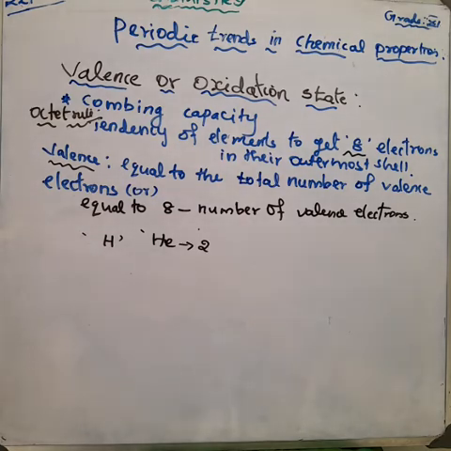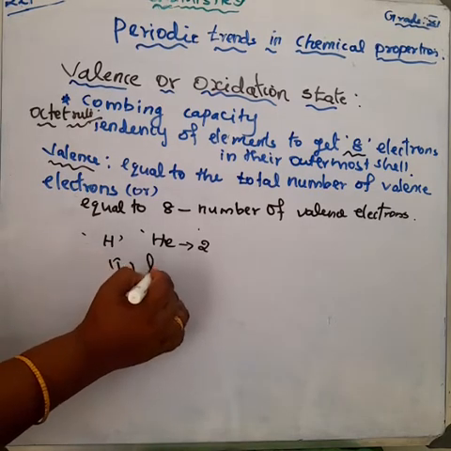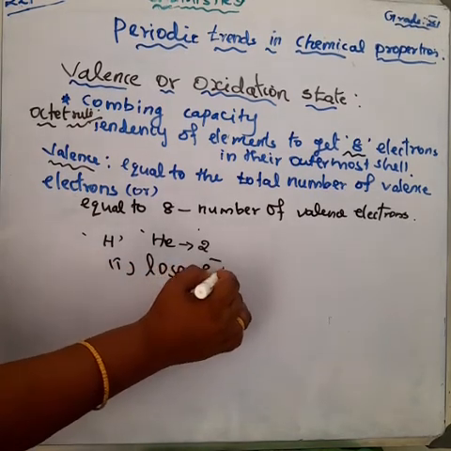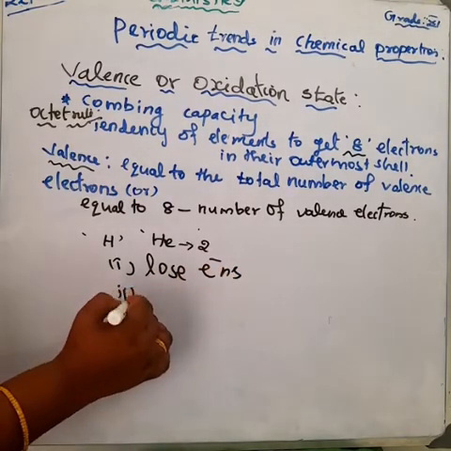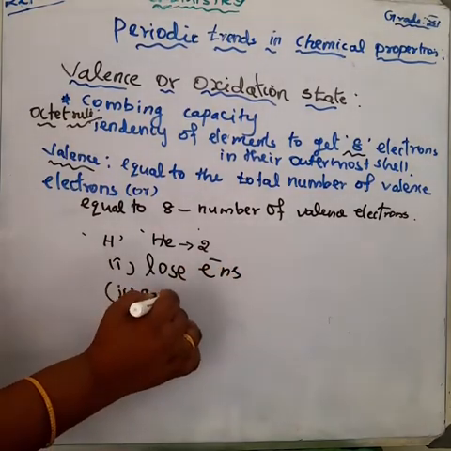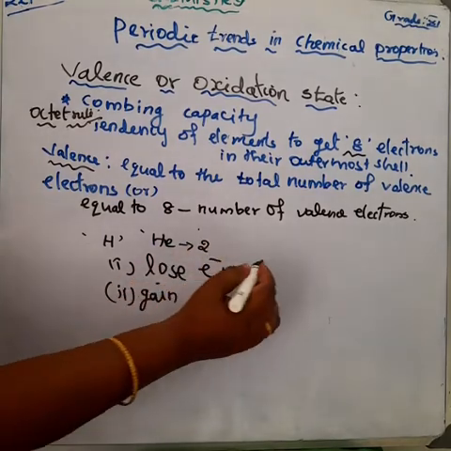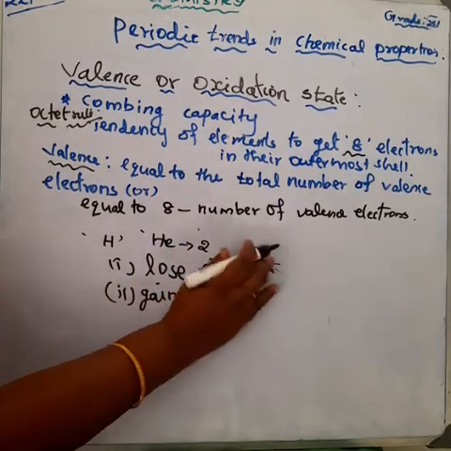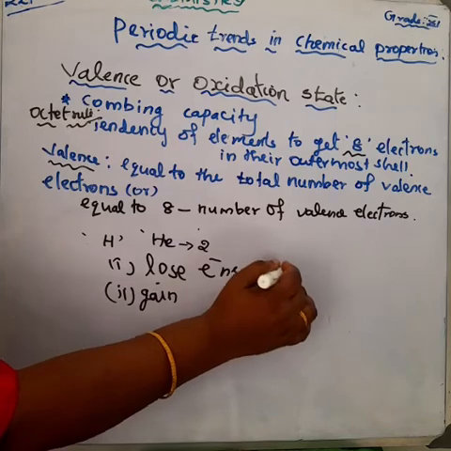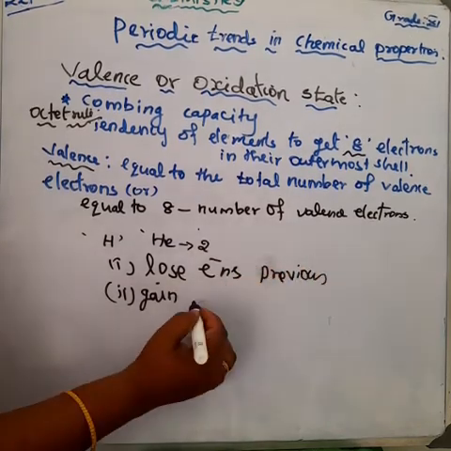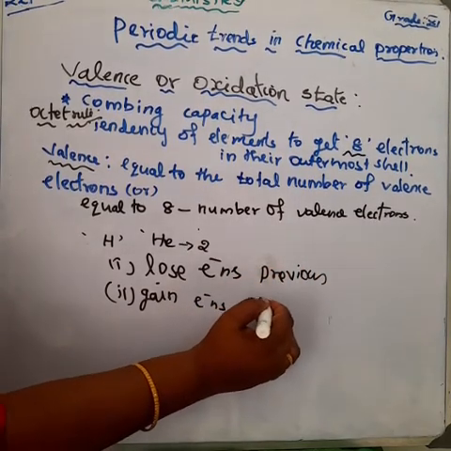Understood? So if they have fewer than 8 electrons, they have 3 choices. Either they lose electrons and acquire the previous noble gas configuration, or they gain electrons and acquire the next noble gas configuration.